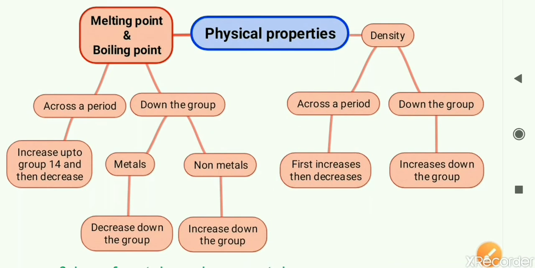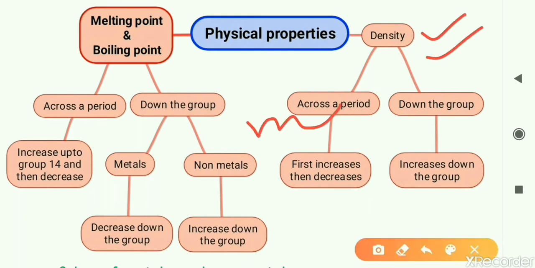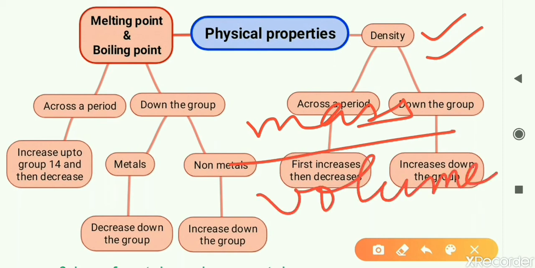With regard to density, what is actually density? Density is mass per unit volume. So whenever we are observing density in the periodic table, two factors are counted there. One is mass, and the second is the volume of the atom.